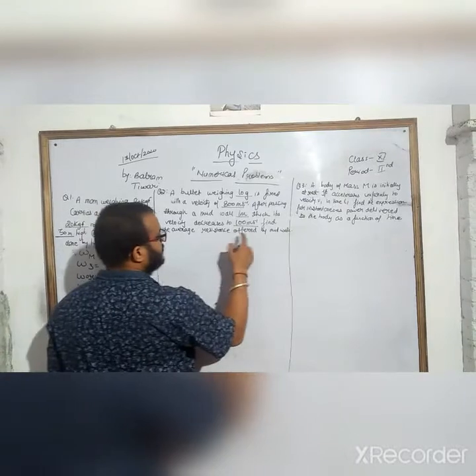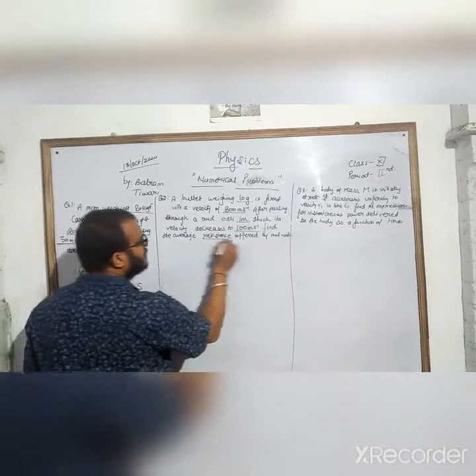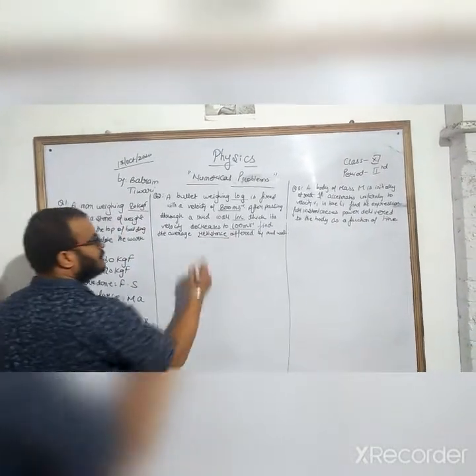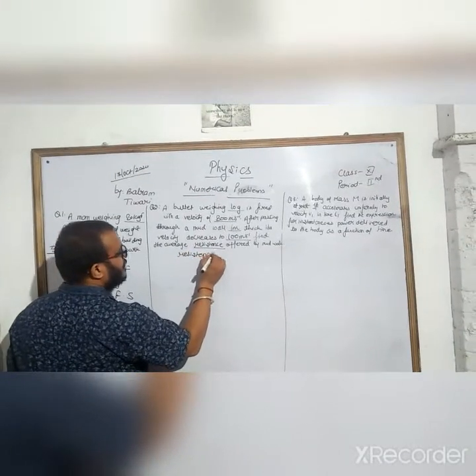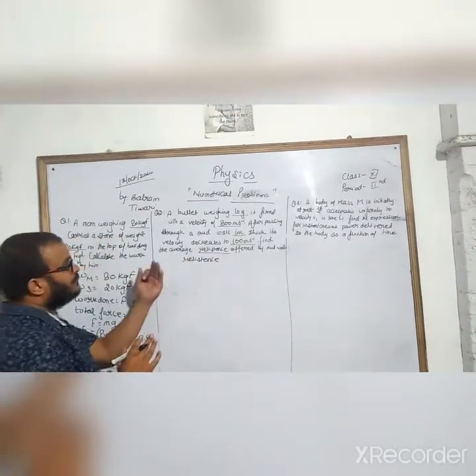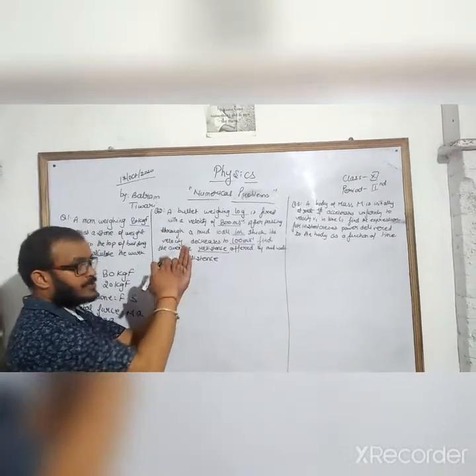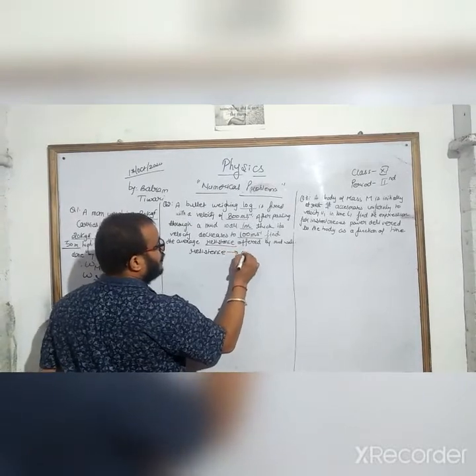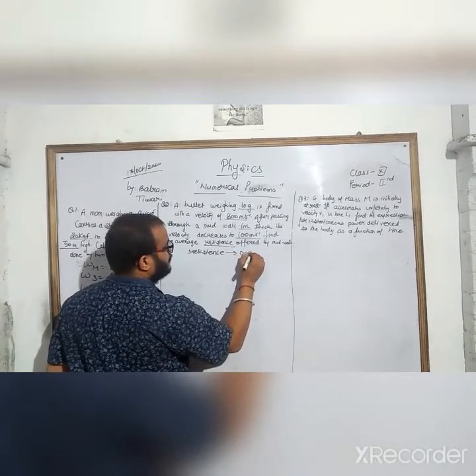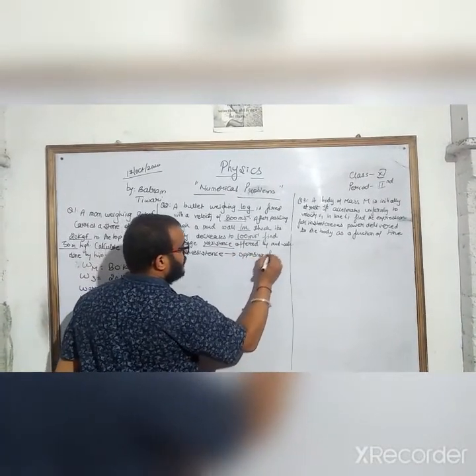Find the average resistance offered by the mud. Now resistance means force, how much the wall opposes the bullet. Resistance means opposing force.